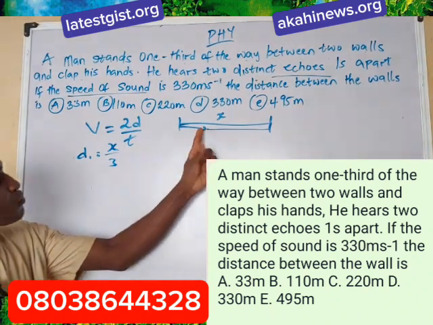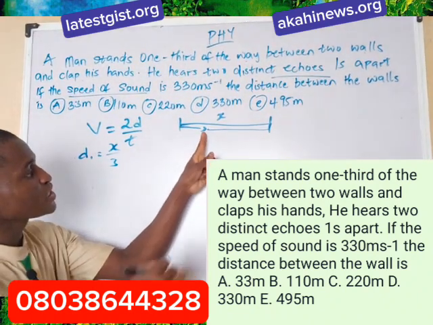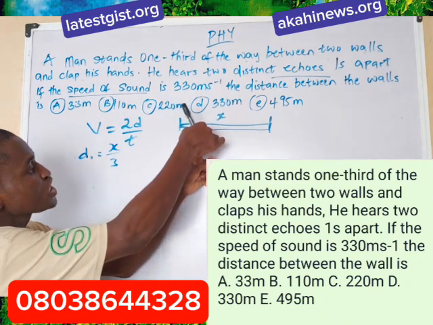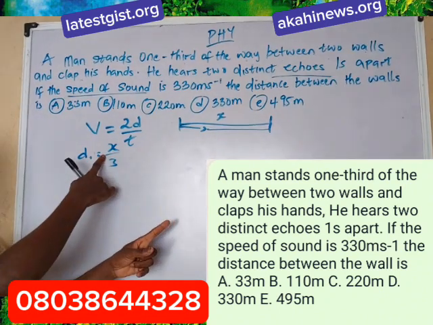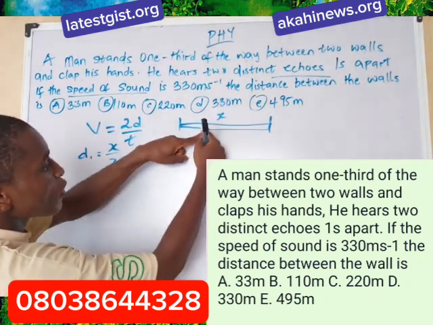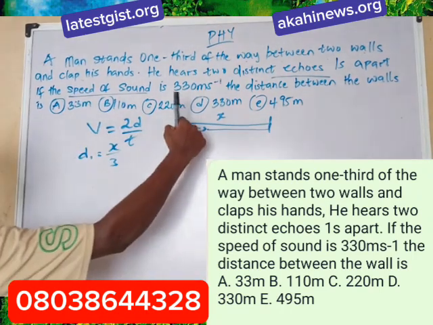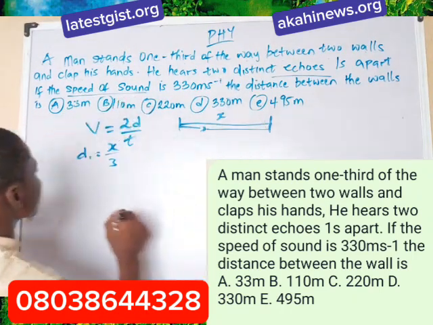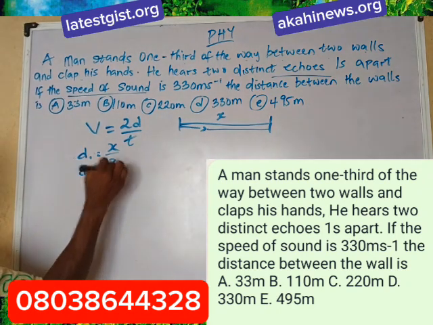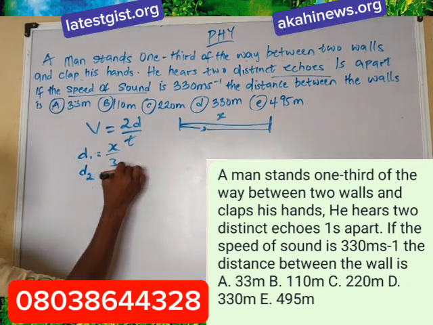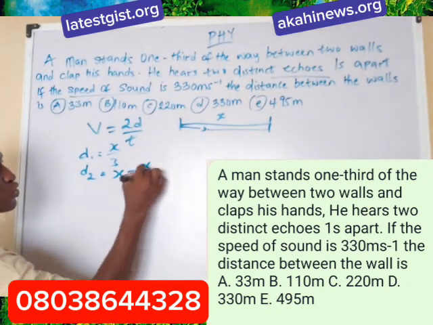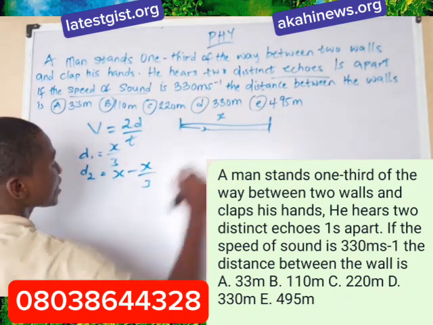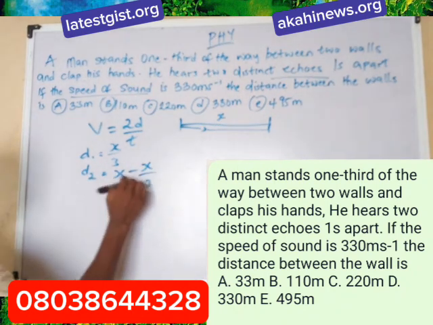Let's assume this is where the man is; the distance from here to here is 1/3, the first distance. The whole thing is x, so our d2 will be x minus x over 3.